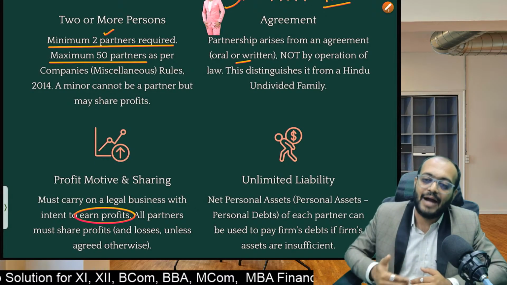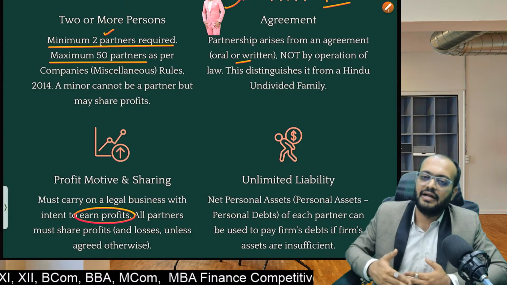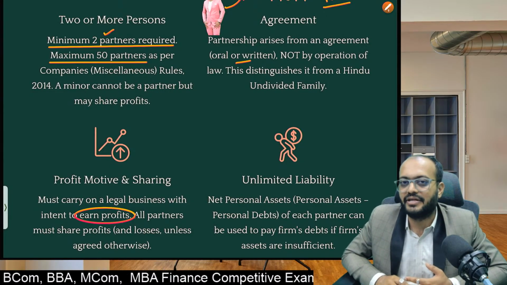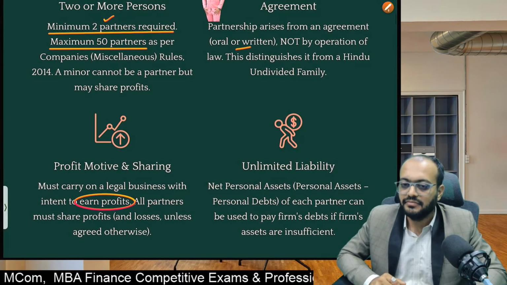After selling all the things, whatever money I receive, I have to pay the liabilities. But in case this money is not sufficient to pay off the liabilities, then partners have to contribute from their own personal capital and personal property, and make sure that third party liabilities get paid. This is known as unlimited liability.